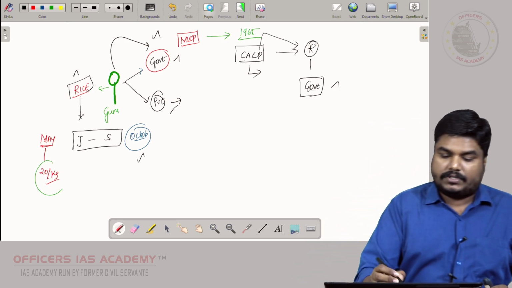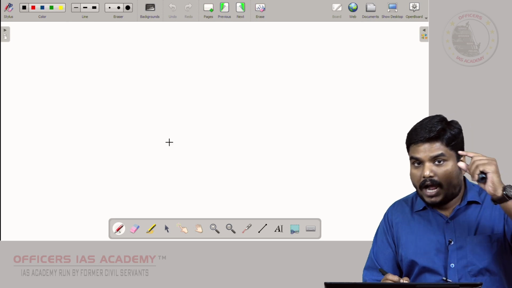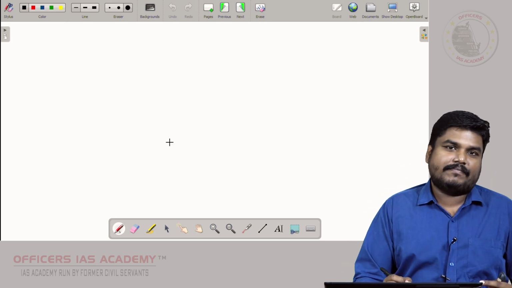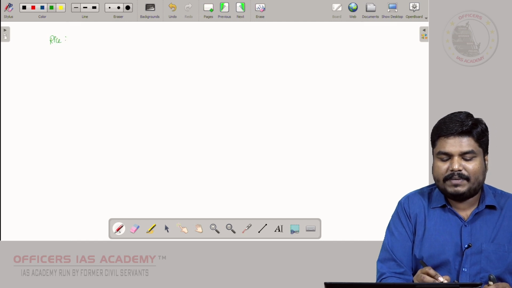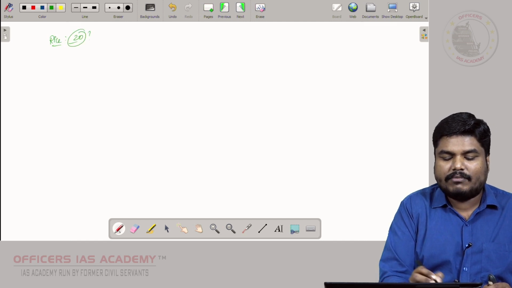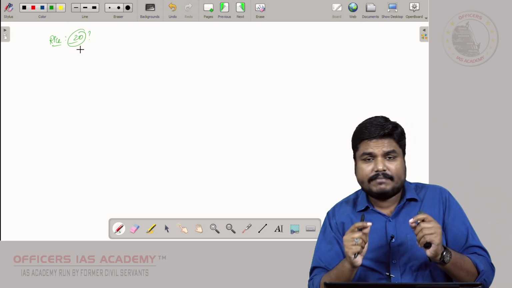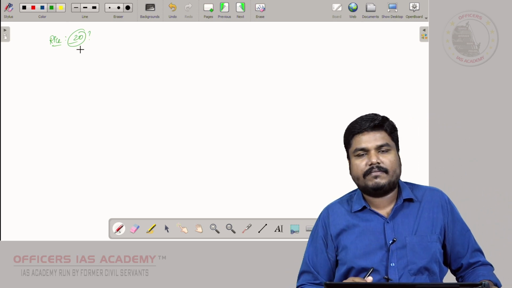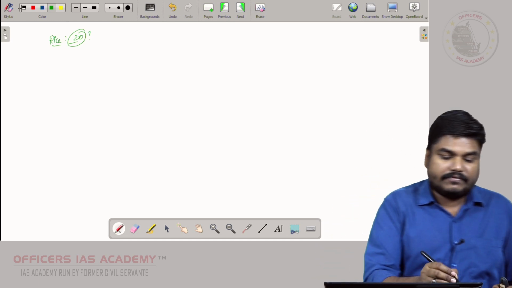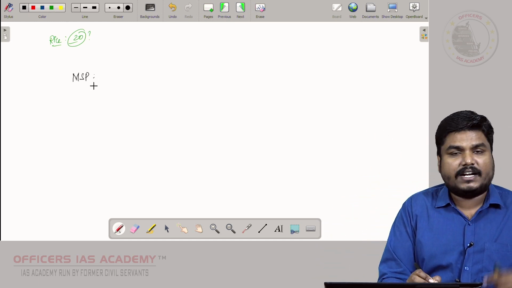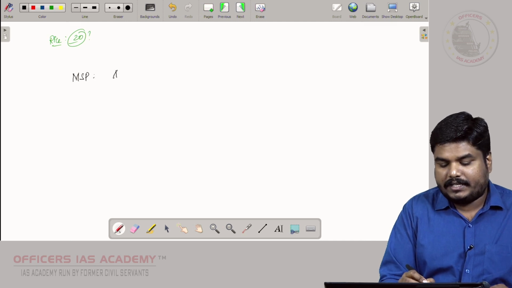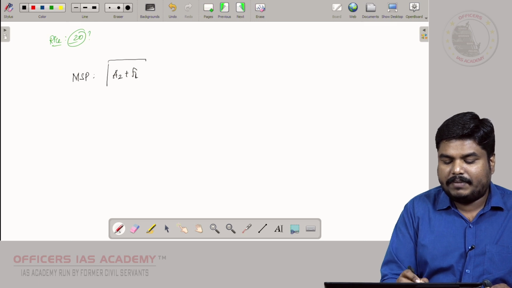Now you may have a doubt: okay sir, but how is that price arrived at? Let's say in my example I said rice is going to be 20 rupees per kg. How is this amount arrived at? How is the CACP calculating this MSP? So there is a formula. The MSP formula which the government currently uses is A2 plus FL. So what is that A2 plus FL?